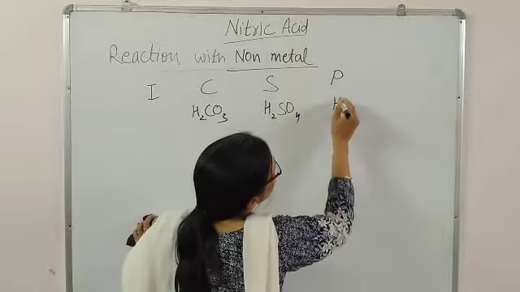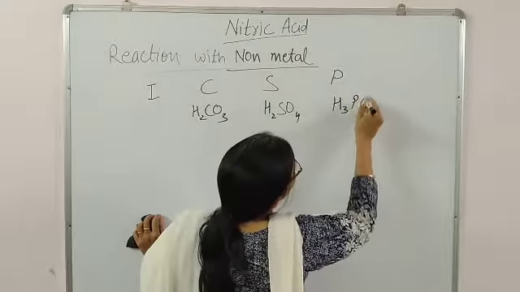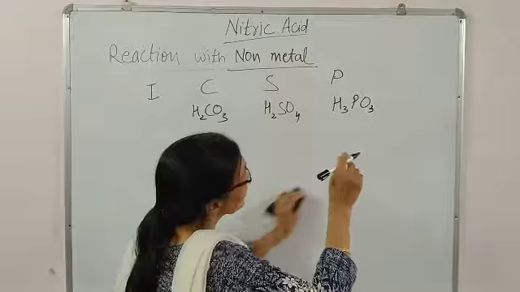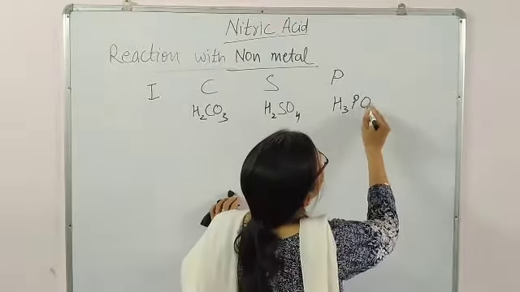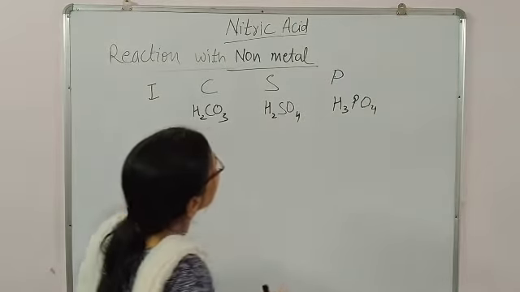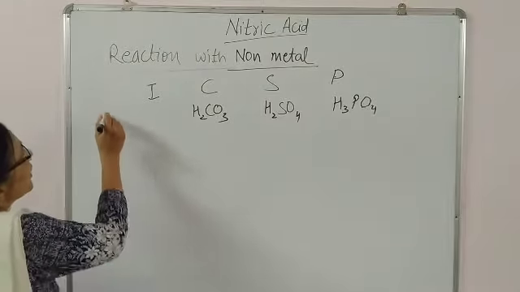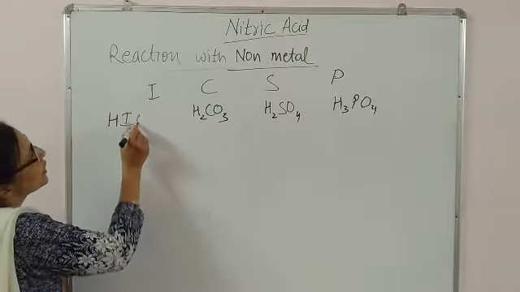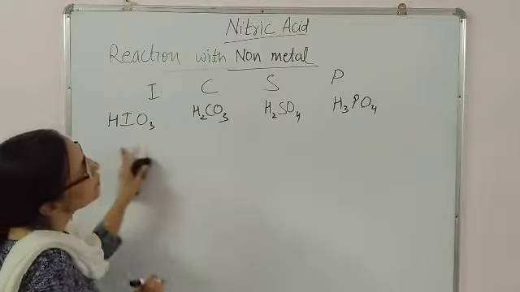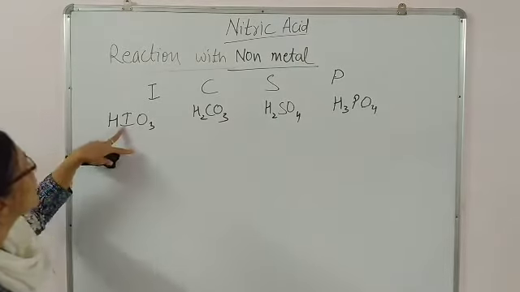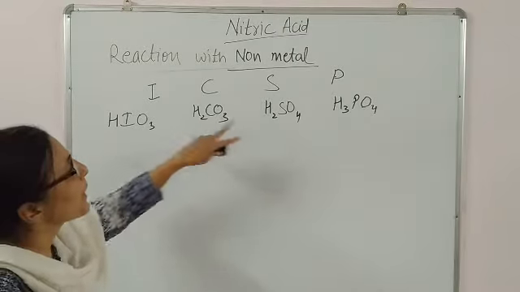For phosphorus it is H3PO4, phosphate ion will be the highest oxygen containing oxo acid. In the same manner, here HIO3. Okay, you need to understand this fact that these are the respective acids.